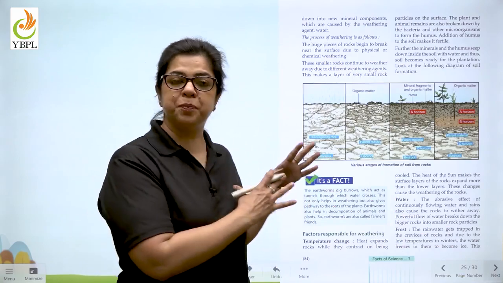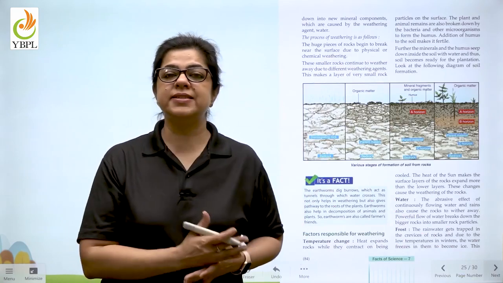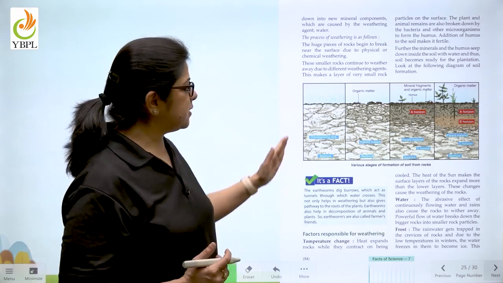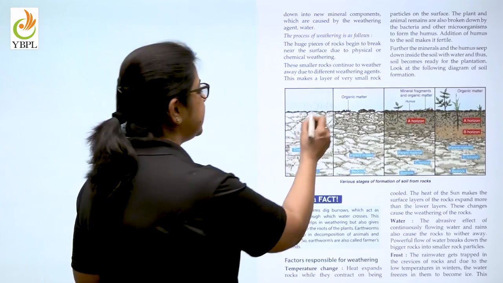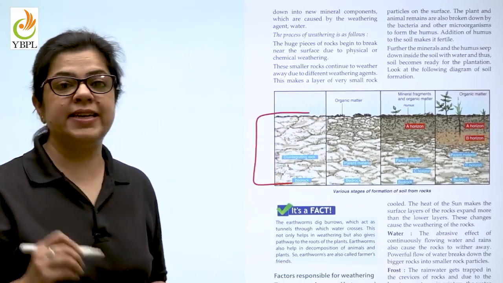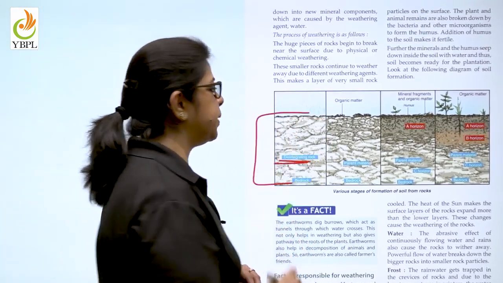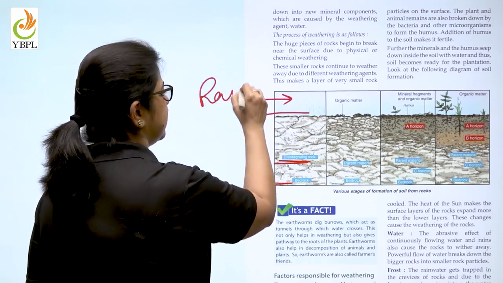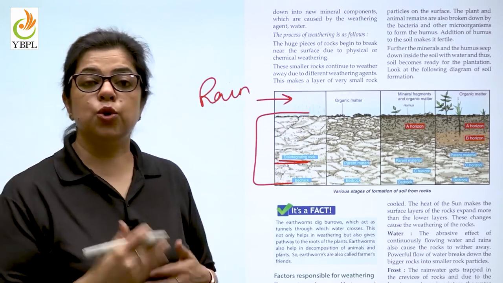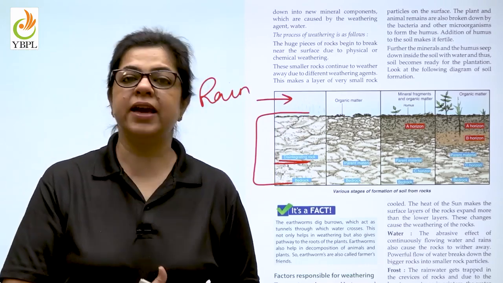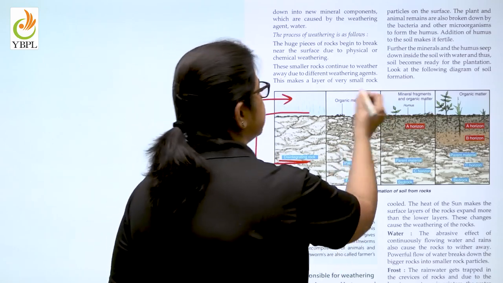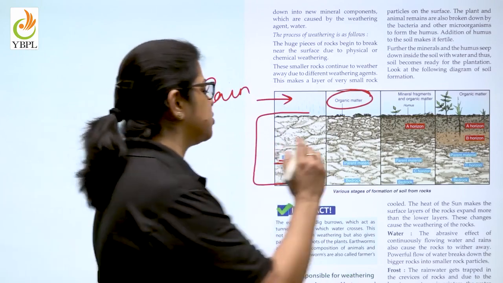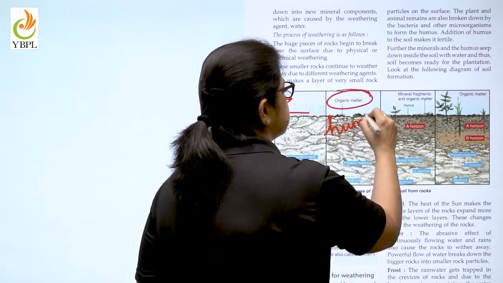Now let us look at this picture in your book and understand the different stages of weathering. As you can see in the first picture, the rock is disintegrating. That means it is breaking down. The agent shown in this picture is rain. Slowly, when plants and animals die on this rock, they convert into organic matter, which we just read is known as humus.